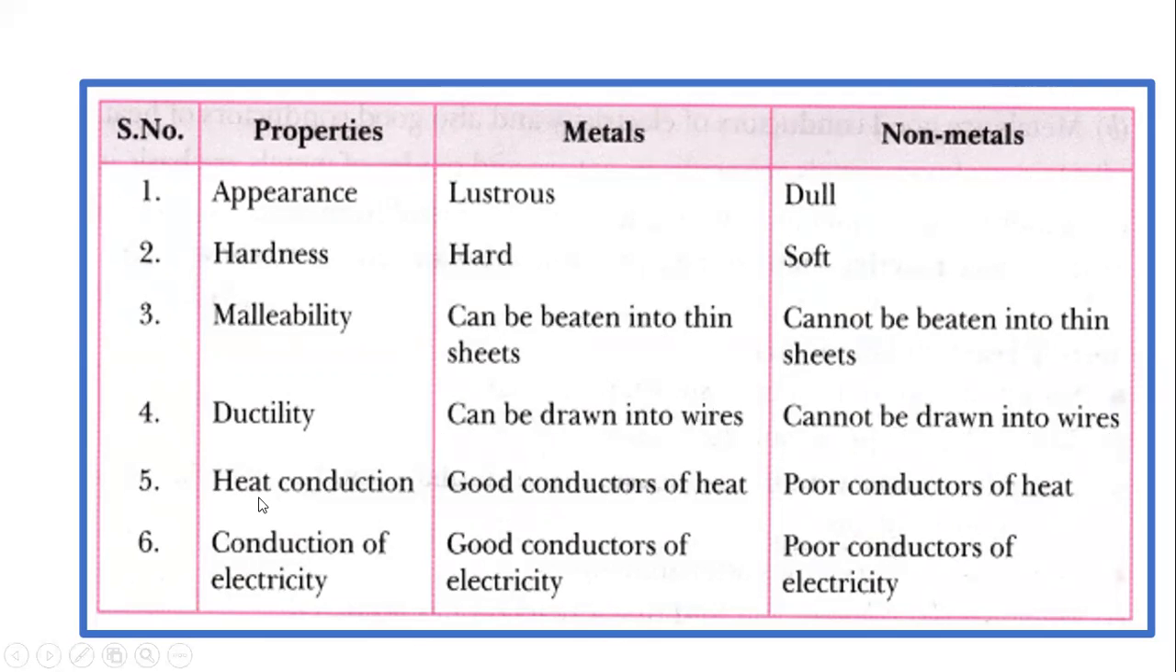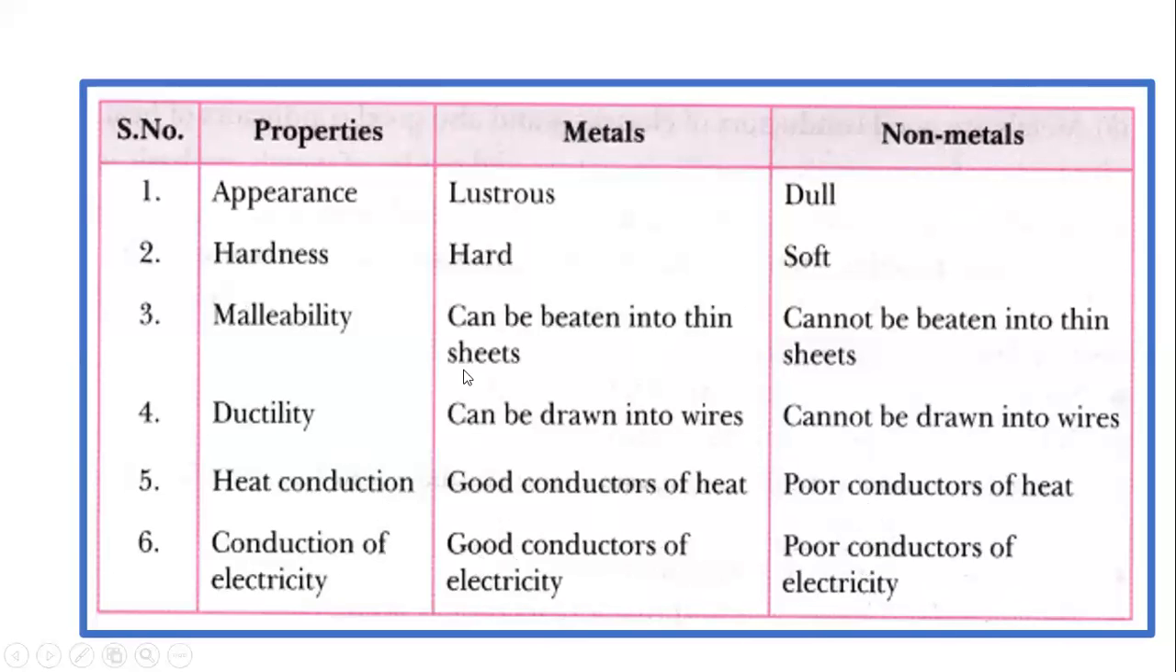Metals have heat conduction. Metals are good conductors of heat, but non-metals are poor conductors of heat. Conduction of electricity: metals are good conductors of electricity, but non-metals are poor conductors of electricity.